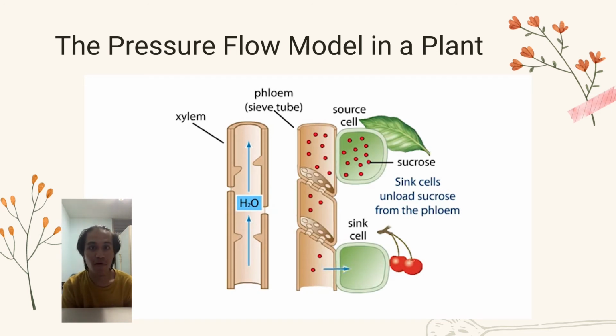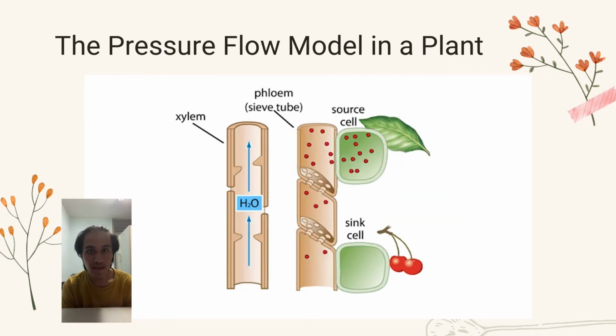Sink cells are any cells that unload sucrose from the phloem. Sink cells are found throughout the plant but are abundant in roots, developing fruits and shoot tips. Sink cells typically cannot meet their own needs for carbohydrates and must import them from the phloem. The fluid begins to flow when source cells pump sucrose into the phloem.